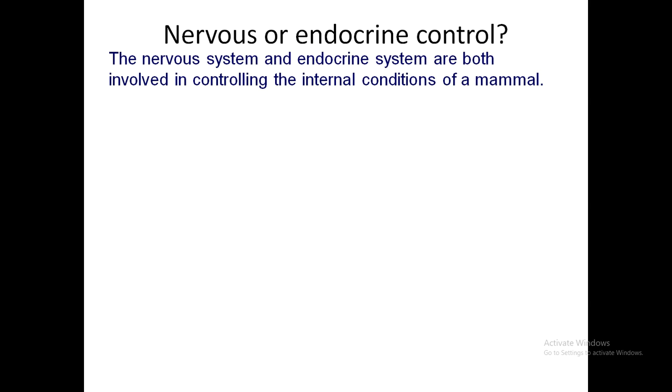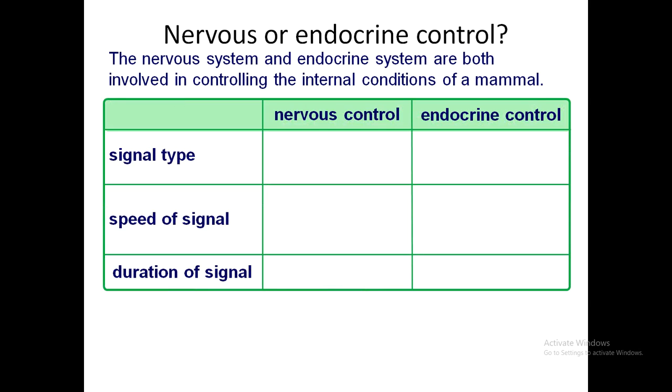Nervous system and endocrine control. The nervous system and endocrine systems are both involved in controlling the internal conditions of a mammal. We have a table here which demonstrates the difference between these two types of systems in our body. For example, the signal type which the nervous system controls is electrical, or the action potential of the nerve cells. And in the endocrine system, it is due to the chemicals produced by these glands, which are called hormones.